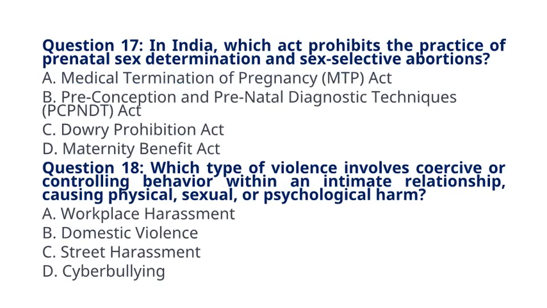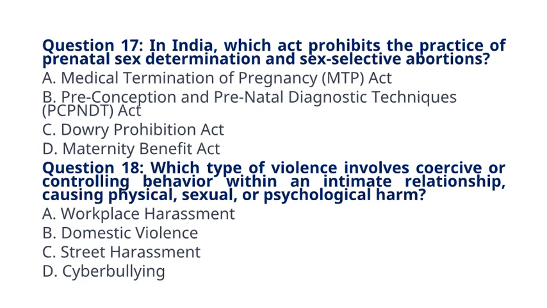Question 17. In India, which act prohibits the practice of prenatal sex determination and sex-selective abortions? A. Medical Termination of Pregnancy (MTP) Act. B. Preconception and Prenatal Diagnostic Techniques (PCPNDT) Act. C. Dowry Prohibition Act. D. Maternity Benefit Act. The correct answer to question 17 is option B, the PCPNDT Act. Explanation: The PCPNDT Act aims to prevent sex determination and sex-selective abortions.